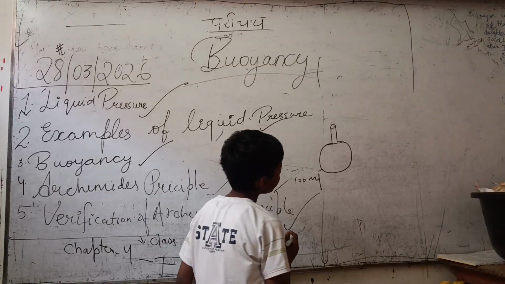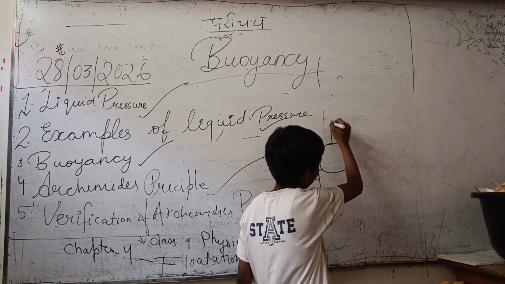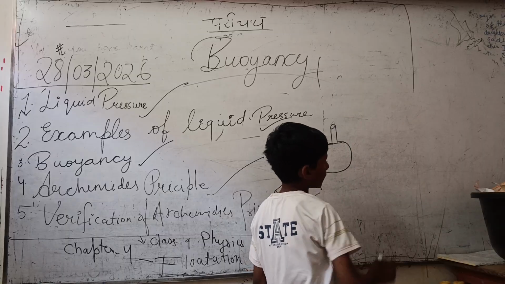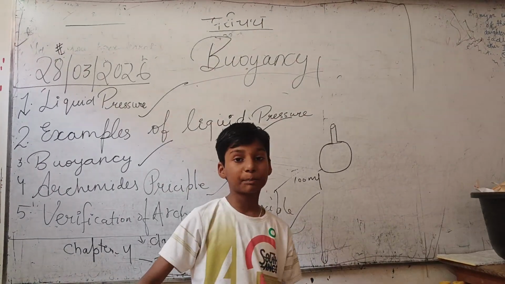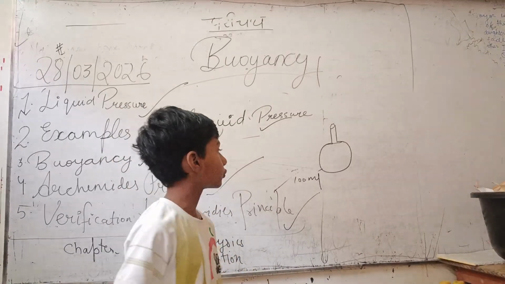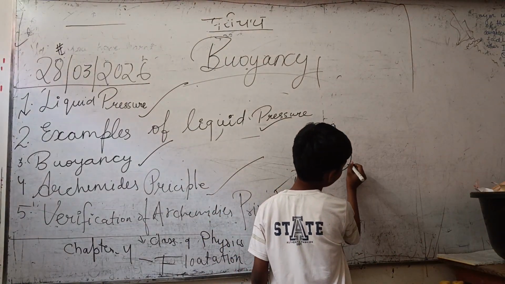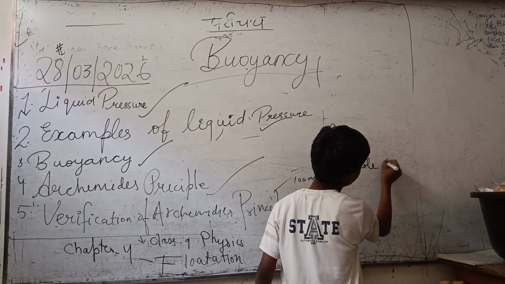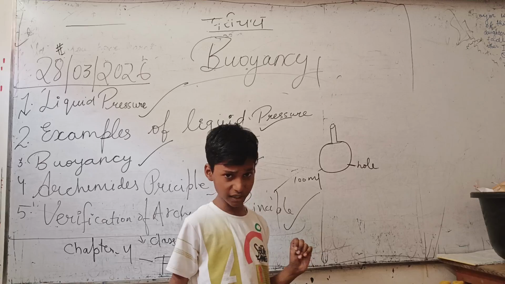Then you will see that this liquid nitrogen is going out through the upward open area. Why? Because of the pressure exerted by the liquid. When you make a hole here, the liquid flows from it.